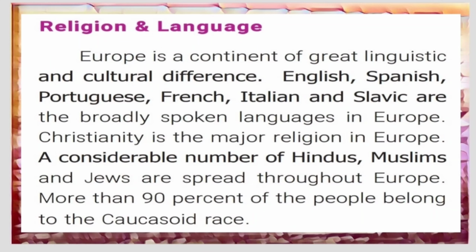Now let us see about the religion and language. Europe is a continent of great linguistic, that is language, and cultural difference. English, Spanish, Portuguese, French, Italian and Slavic are the broadly spoken languages in Europe. Christianity is the major religion in Europe. A considerable number of Hindus, Muslims and Jews are spread throughout Europe. More than 90% of the people belong to the Caucasoid race.